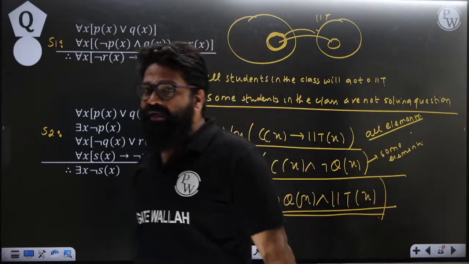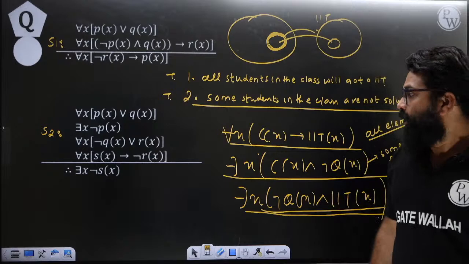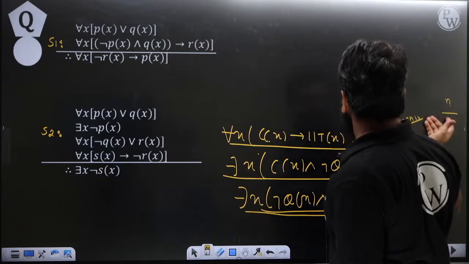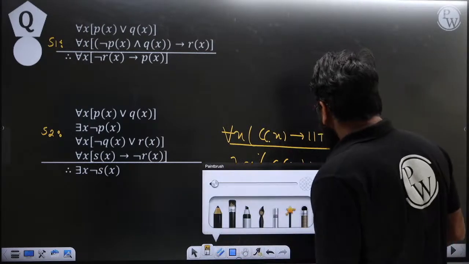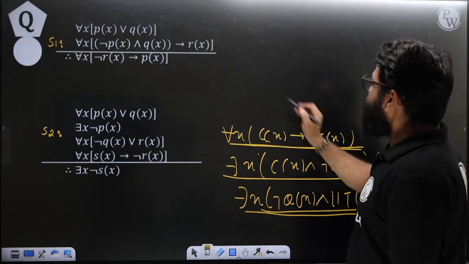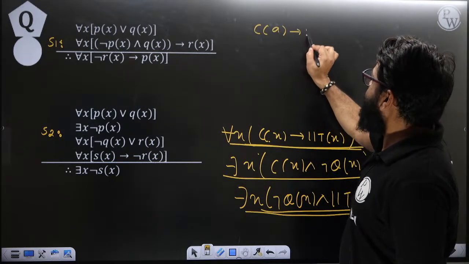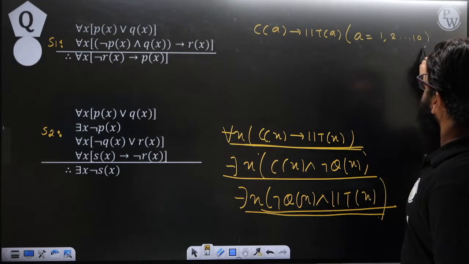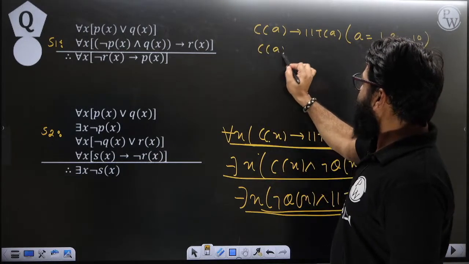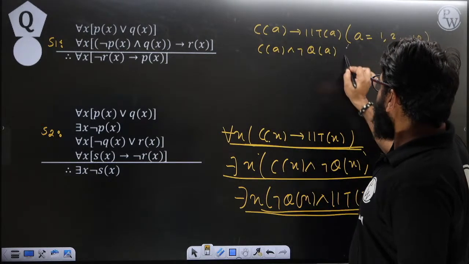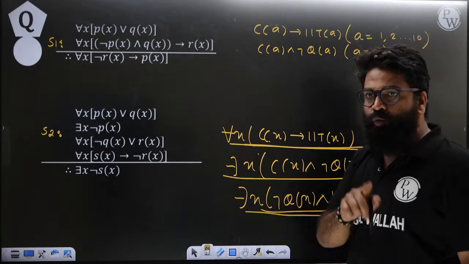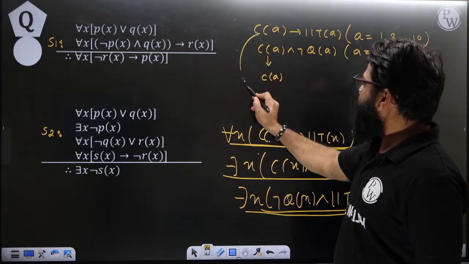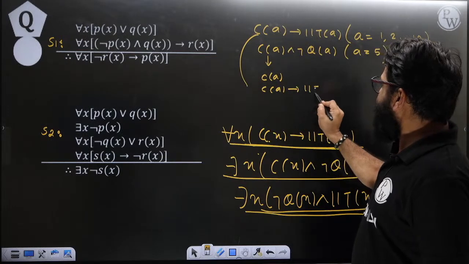Okay, so in that manner we can find it out. How can we solve this question? You just try to understand. See the first statement. It says this is true, so we can say that C of A implies IIT of A, where A equals all the 10 students. Second statement: C of A and negation of Q of A, where A is only for the fifth student who is not solving the question. Now, according to simplification, we can take C of A outside, and C of A will imply IIT of A.